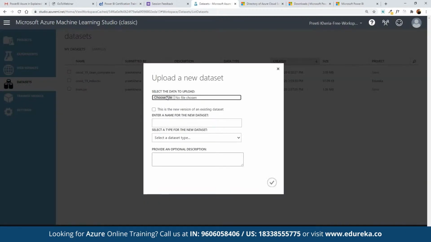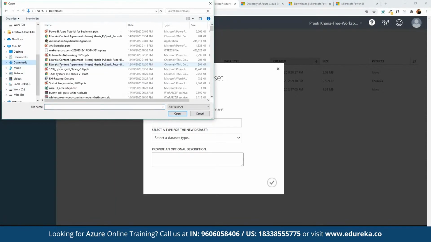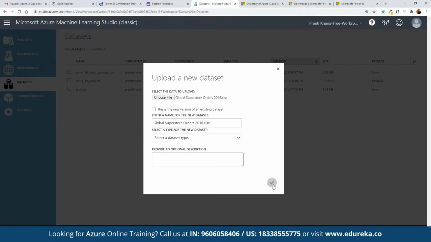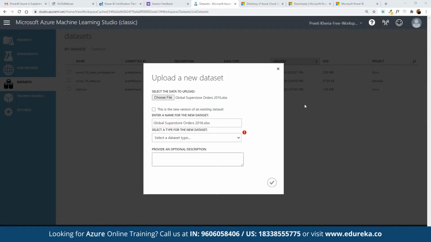For example, here we can choose a local file that we want to work with. Let's say we had access to that Excel file, the XLS, where we have the global superstore. We can make use of this data or any old data that we may have access to. So for example, we want to work on this one. Here we can click on upload, open, and then click on add. Okay, we haven't saved that in the CSV file.